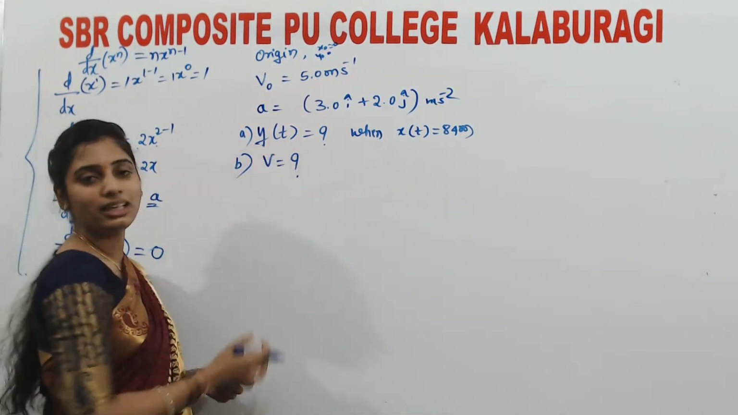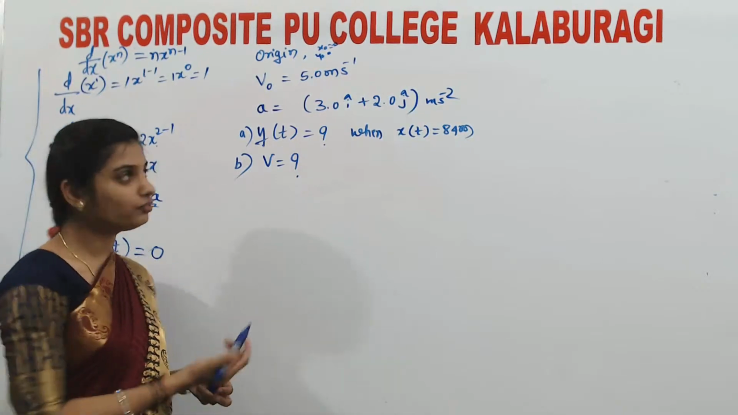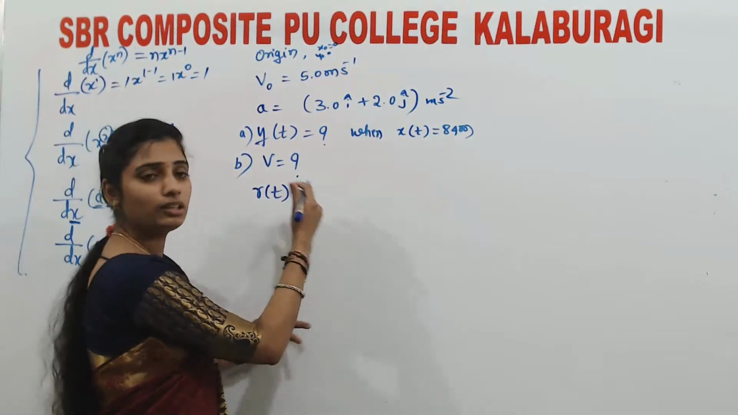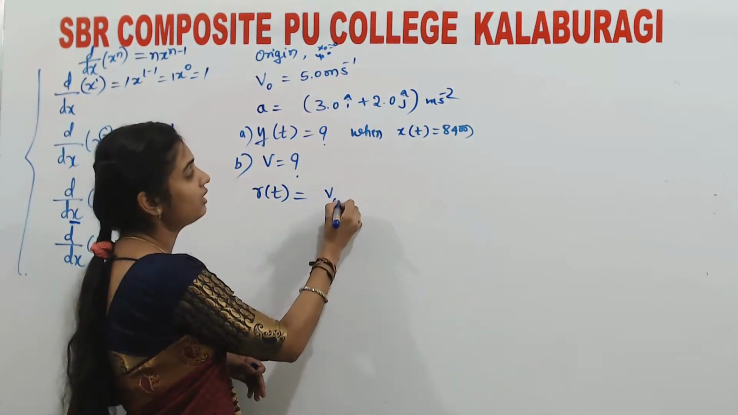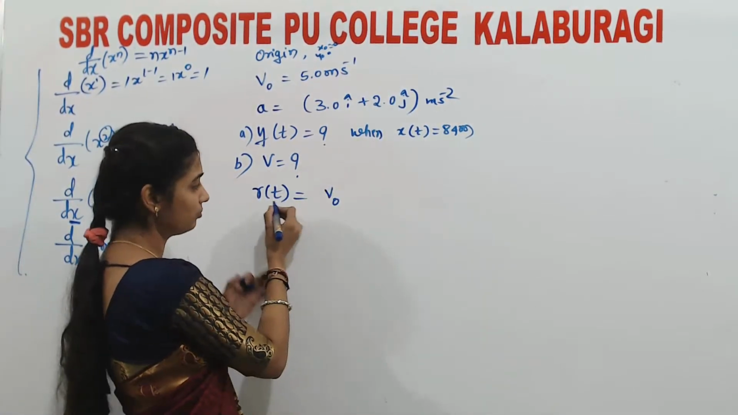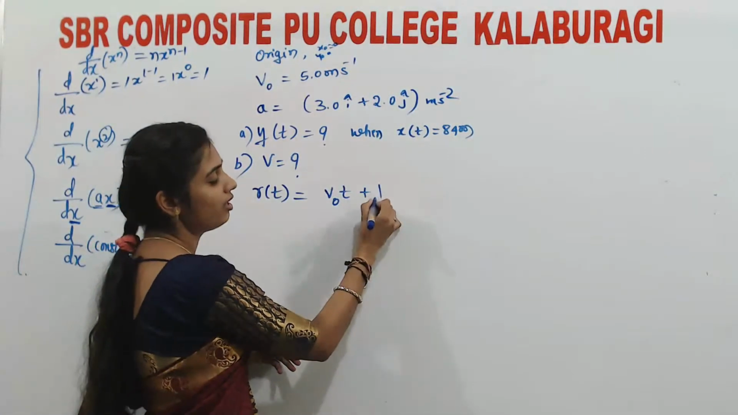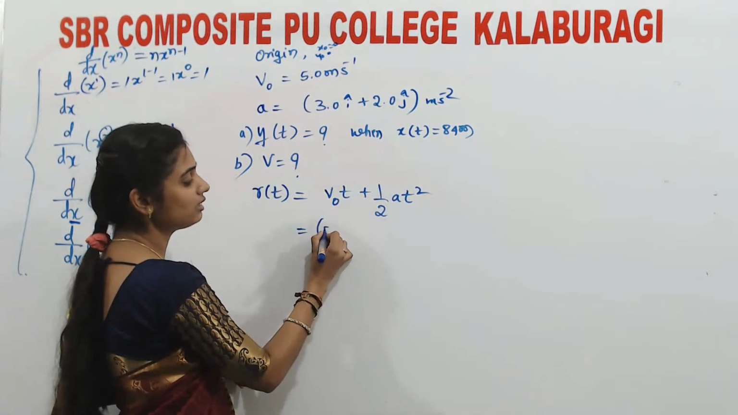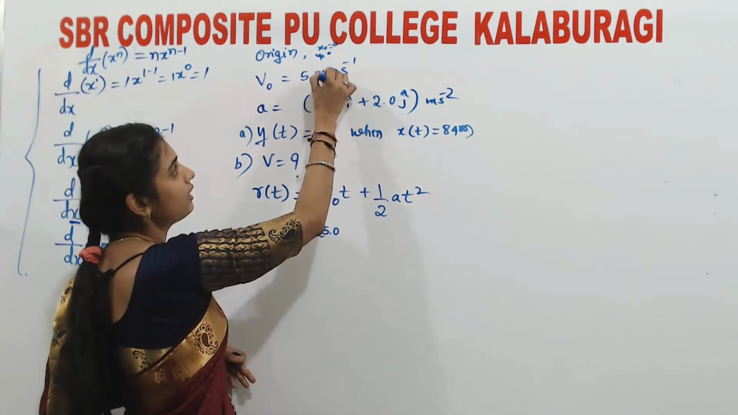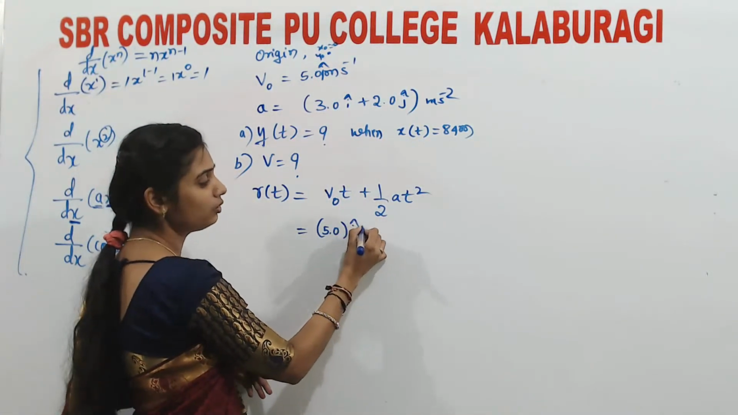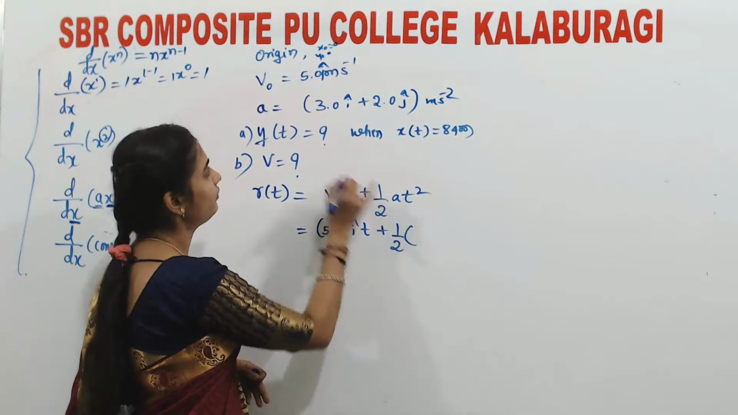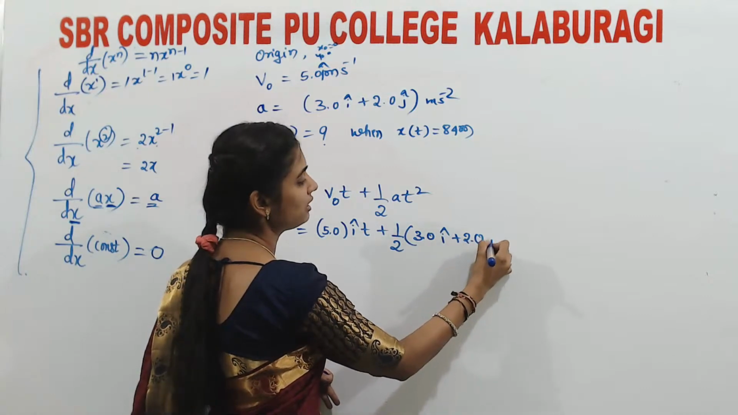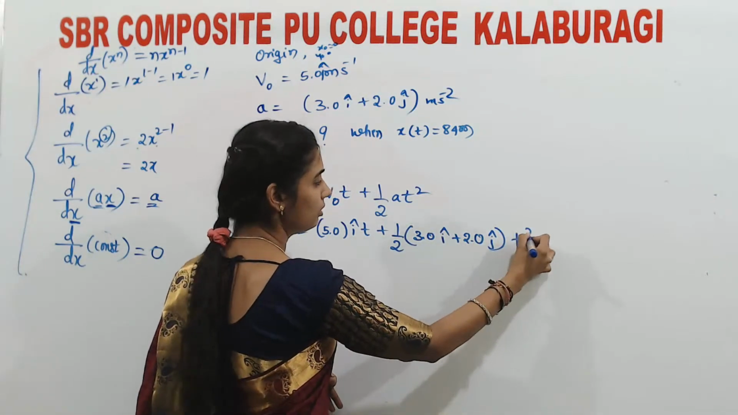To find y and x, we first need the value of r of t. We know that r of t is equal to r naught plus and so on. As it is starting from the origin, I can write r of t is equal to v naught t plus half a t square. The value of v naught is 5.0 i cap, so 5.0 i cap into t plus half of the acceleration, 3.0 i cap plus 2.0 j cap, into t square.